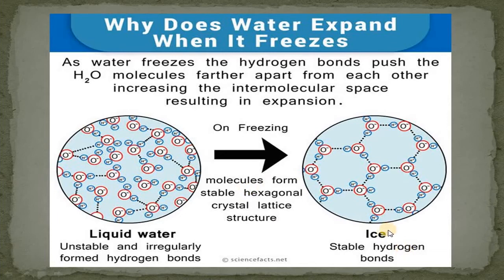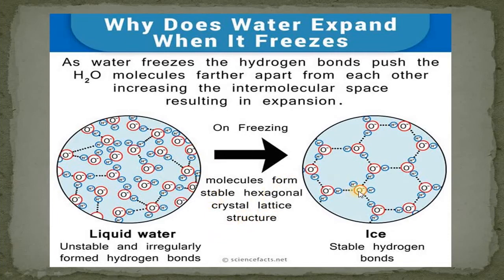And we are quite familiar with what type of intermolecular forces we have in water molecules. We have hydrogen bonding present in the water molecules. In liquid water, we have unstable and irregularly formed hydrogen bonds. They are not placed regularly. But upon freezing, the molecules form a stable hexagonal crystal lattice structure.